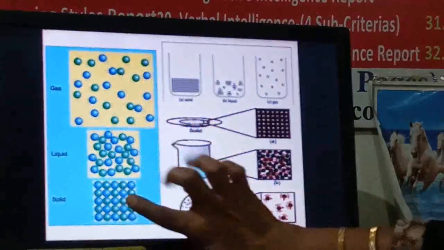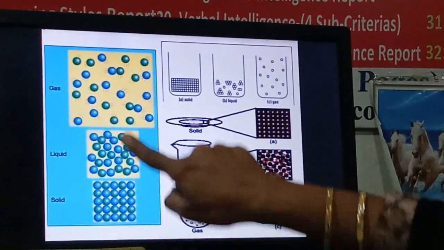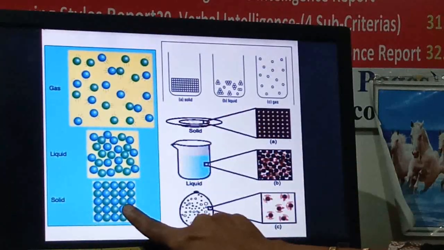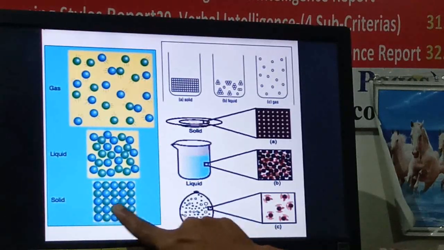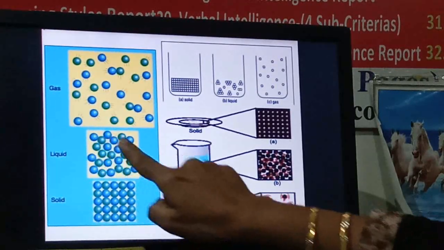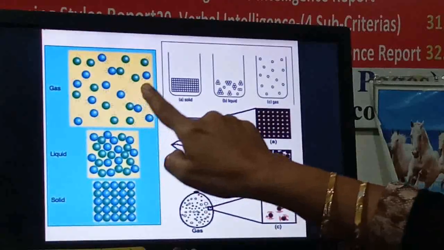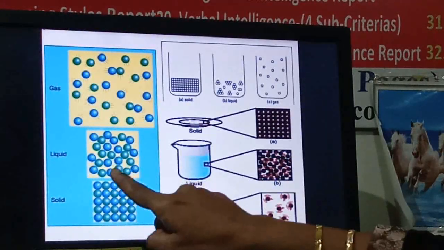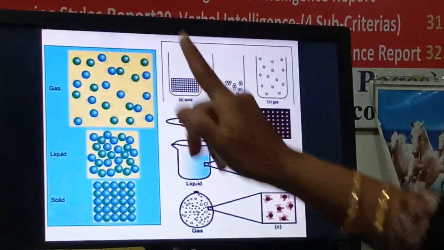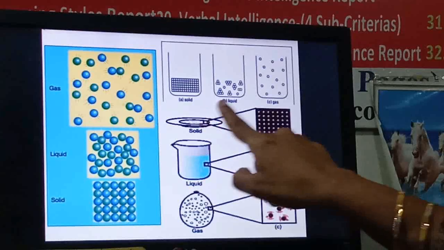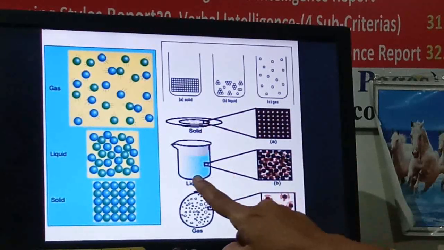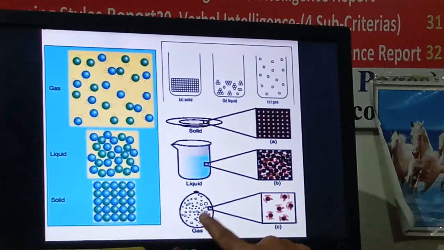So this is what all the properties of solid, liquid and gas are. See here. This is just a summary of whatever we have learned today. So these are the solid molecules, liquid molecules and gaseous molecules. See the arrangement of the solid. Very little intermediate space is there between them. Here it is more and here it is the most. Least vibrations in solid, more movement here, and here the most movement is there. So here you can also see this is the example of solid, this is the example of liquid, and this is the example of gases.